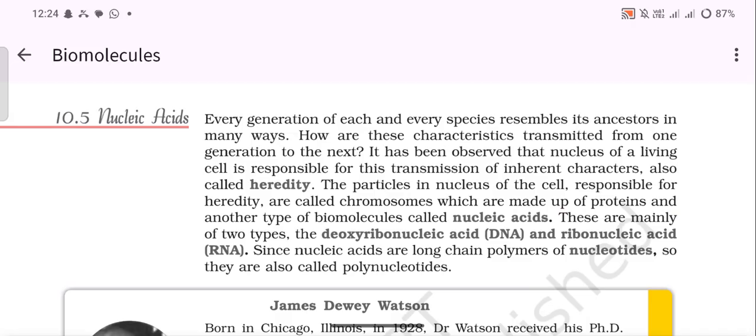These are mainly of two types: deoxyribonucleic acid, DNA, and ribonucleic acid, RNA. Since nucleic acids are long chain polymers of nucleotides, they are also called polynucleotides.